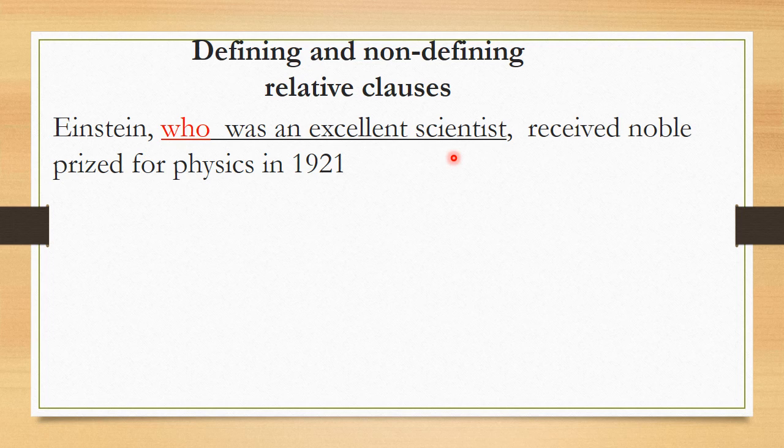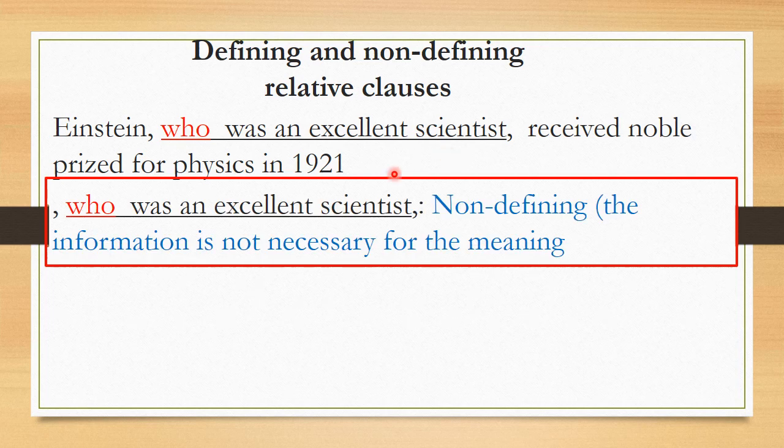If we use the sentence without it, do we have a correct, meaningful sentence? Yes. So we say who was an excellent scientist is non-defining. The information it provides is not necessary for the meaning.